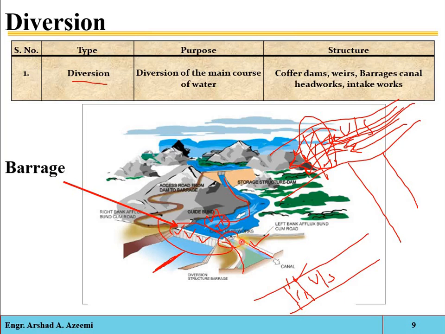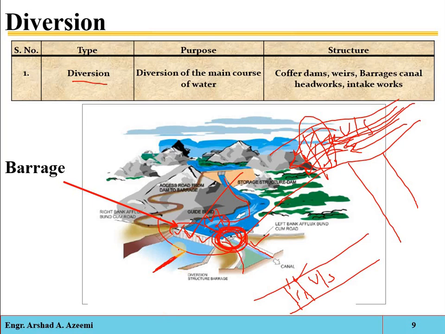And here you can see this structure, that is called the canal regulator, which is controlling the entry of water into the canal. Okay, which is also preventing the silt entry into the canal. So this one will be the canal regulator structure. This is the divergent structure. Okay, so barrage is just a type of low head divergent dam which consists of a number of large gates that can be opened or closed to control the amount of water passing through. Okay, this allows the structure to regulate and stabilize. Yeah, we can say that barrage is just a modern type of a weir.